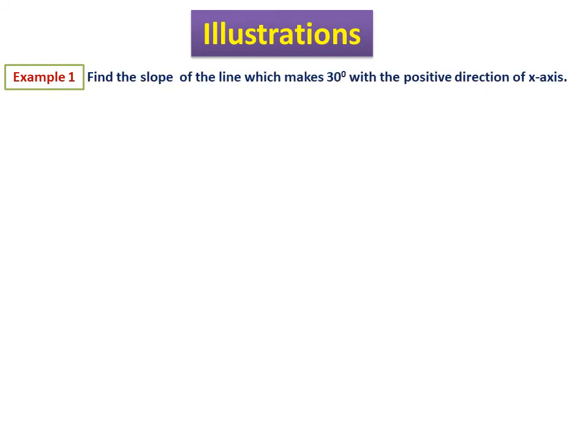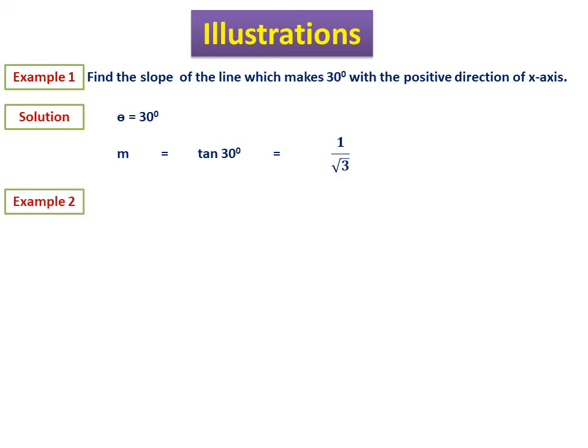Let us consider some illustrative examples. Example 1. Find the slope of the line which makes 30 degrees with the positive direction of x-axis. What is given here is theta equal to 30 degrees. So m equal to, what is the definition? Tan theta, tan 30. So the slope of the line is 1 by root 3.